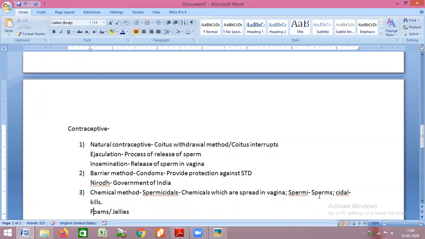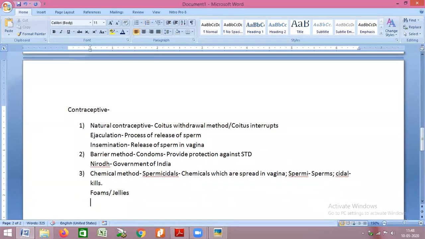And the last part that we have seen with respect to sterilization, the fourth part, is vasectomy and castration. Vasectomy is a temporary method while castration is a permanent method. So these are the various methods related to males in order to prevent pregnancies, unwanted pregnancies.